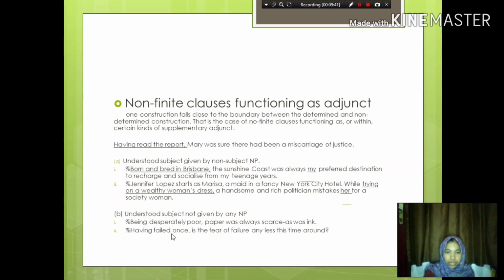We continue with an understood subject not given by any noun phrase. Sometimes no noun phrase in the sentence gives us any clue about what we should take to be the understood subject. Here is an example: "Being desperately poor, paper was always scarce, as was ink."